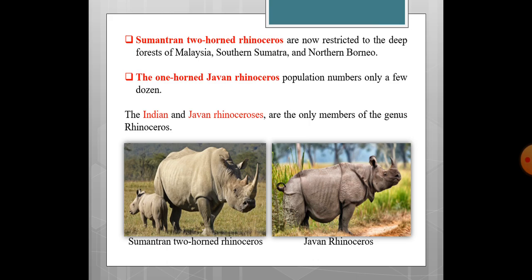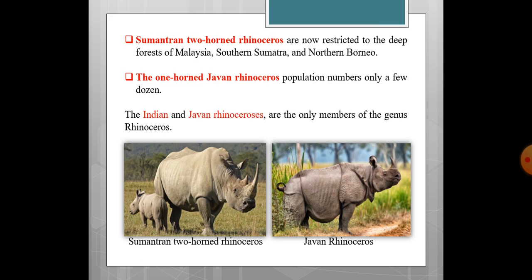Sumatran two-horned rhinoceros. There are three rhinoceros: Sumatran two-horned rhinoceros, Indian one-horned rhinoceros, and one-horned Javan rhinoceros. In this Sumatran two-horned rhinoceros, you can see two horns, one large in size and behind it a smaller one. Now, this rhinoceros is restricted to the deep forest of Malaysia, southern Sumatra, and northern Borneo. Now, the Javan rhinoceros also has one horn.